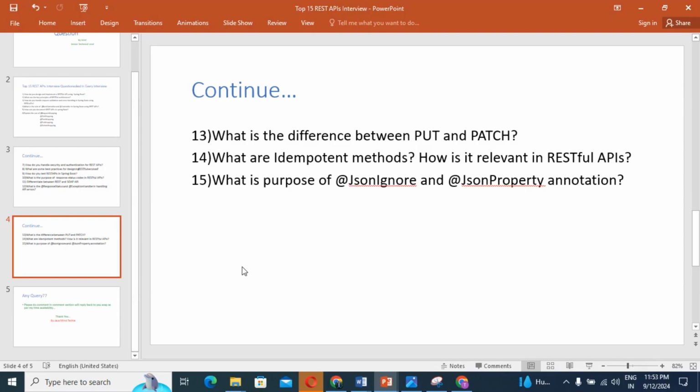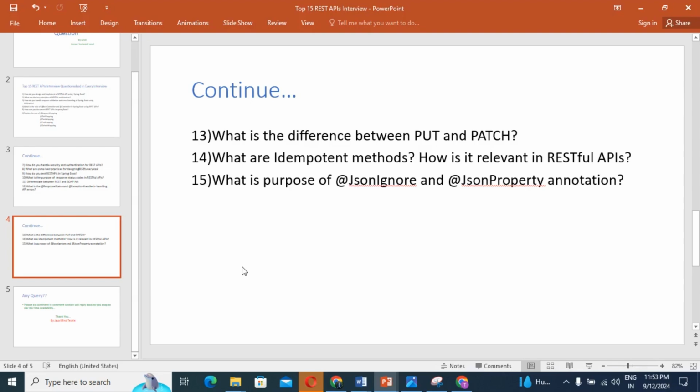What is the meaning, guys? The @JsonIgnore annotation is used to mark a field or method in a Java class that should be ignored during the JSON serialization and deserialization process. We cannot ignore it because we can't come into the serialization and deserialization process.